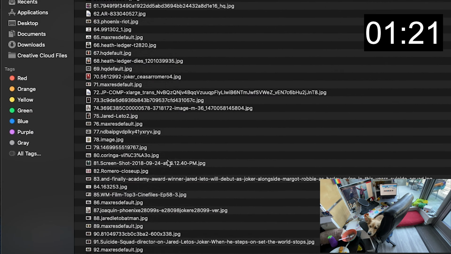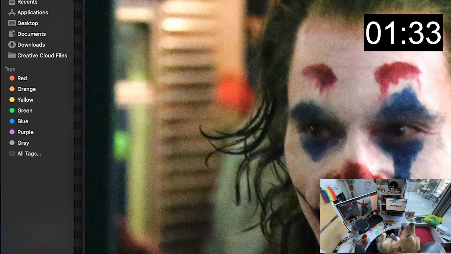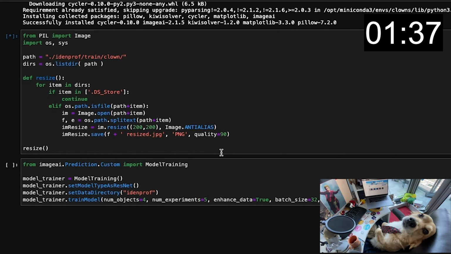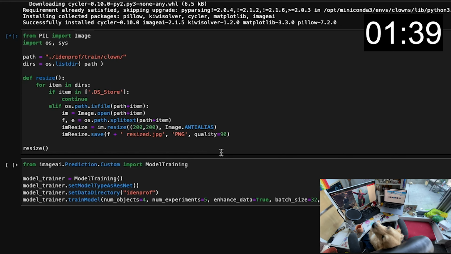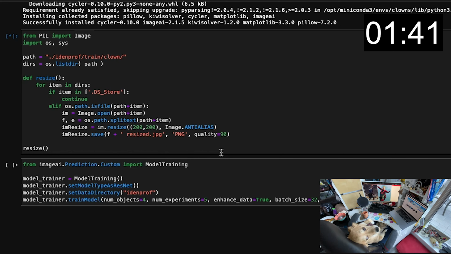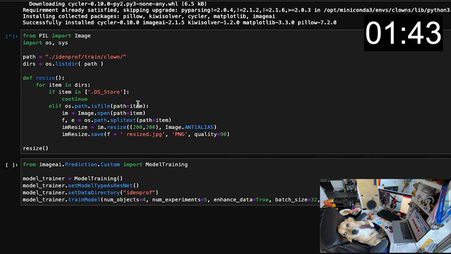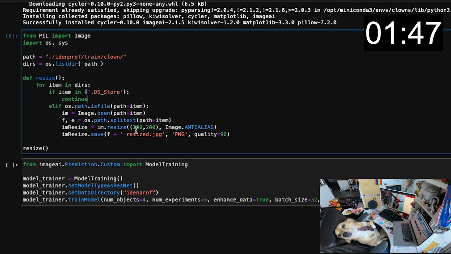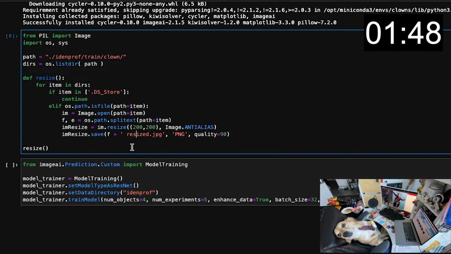Look at all these Jokers. They are so fat. All of our other occupations are 200 by 200 pixels, so these are too big. Luckily, we have code to resize them. IdenProf is professionally curated to make sure that none of the pictures stand out or bias the model in any way. Since we're introducing custom pictures of clowns, we want to make sure that they are as close as possible resembling the pictures that are trained for the other professions. And now, all within 2 minutes, we have our custom training set ready and raring to go.